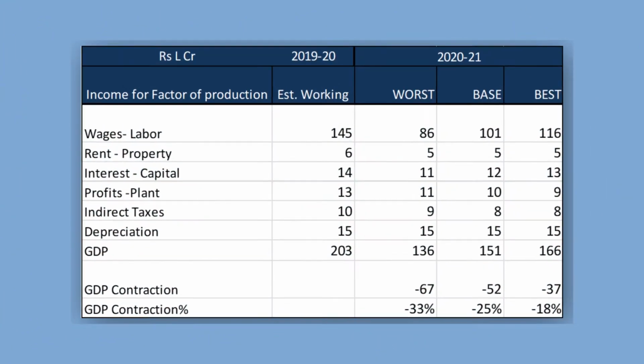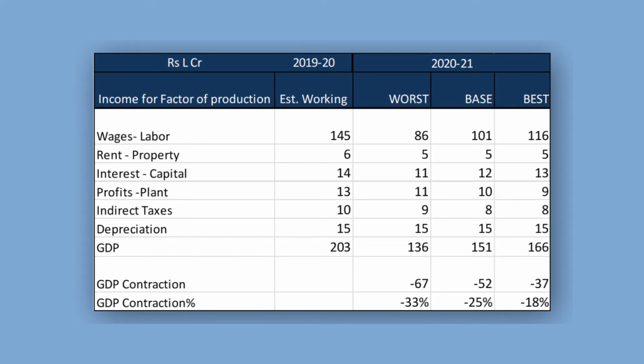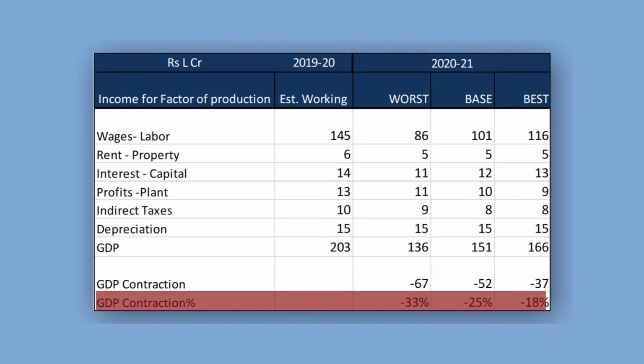After laying these three scenarios on the base working for 2019-20, we will get to the potential contraction in GDP for 2020-21. We could clearly see that in all the scenarios, there is a risk of tremendous fall in GDP.